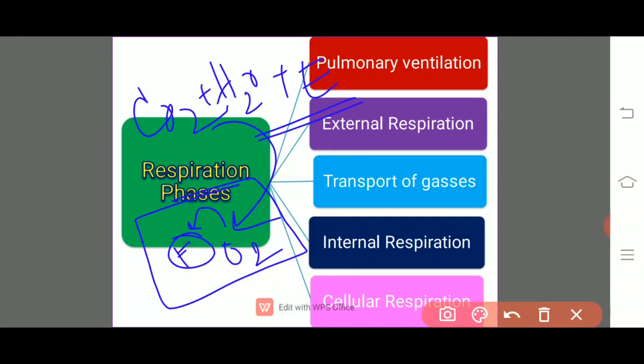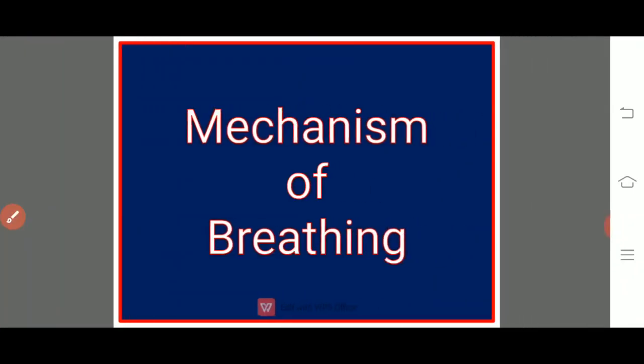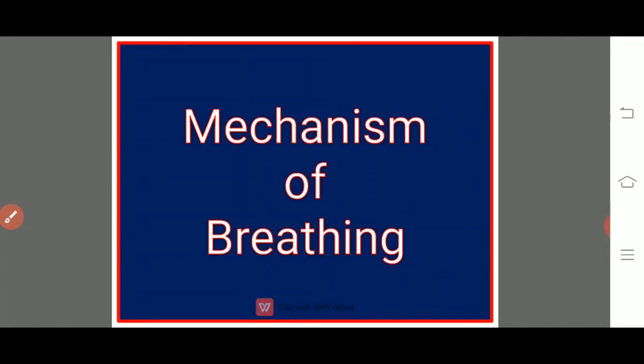By the completion of the electron transport system, all the food material in the form of glucose will be degraded into 6 carbon dioxides and 6 water molecules, and it yields about 686 kilocalories of energy per mole of glucose.